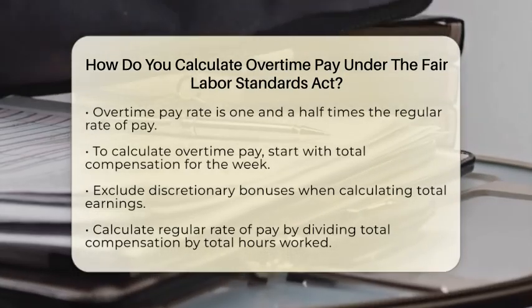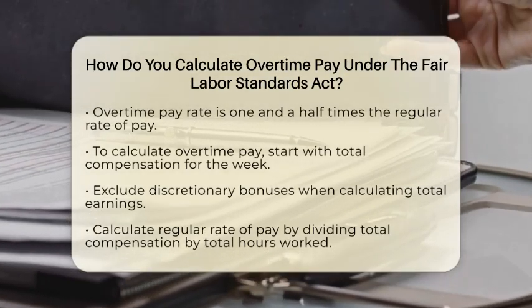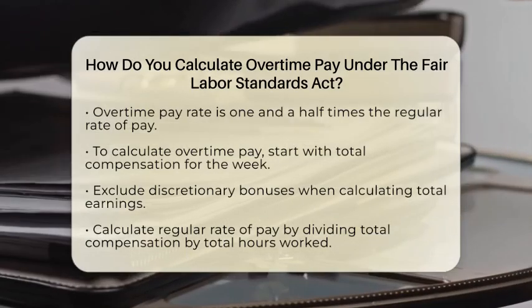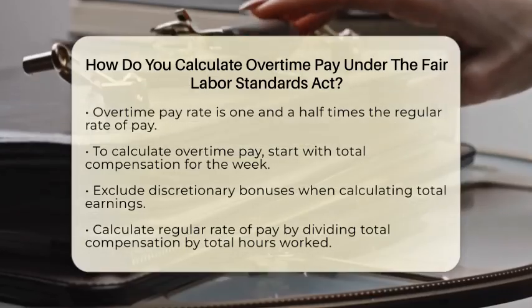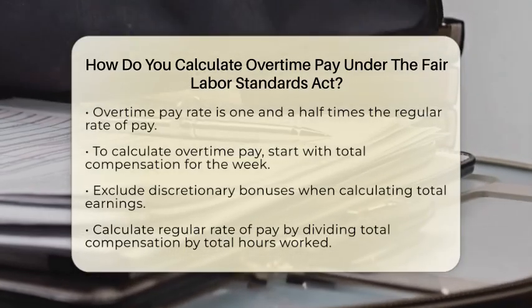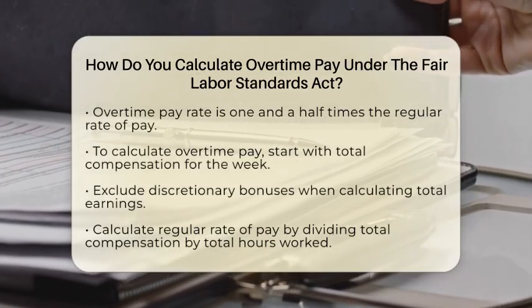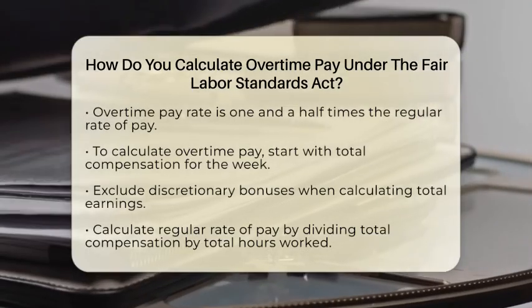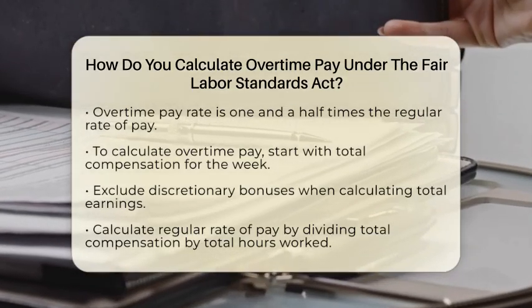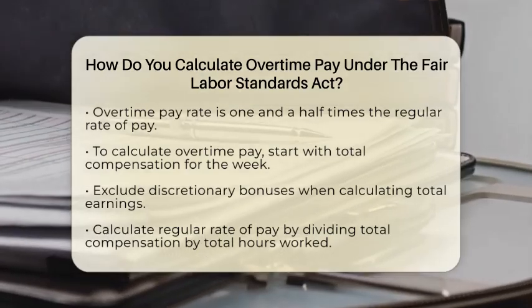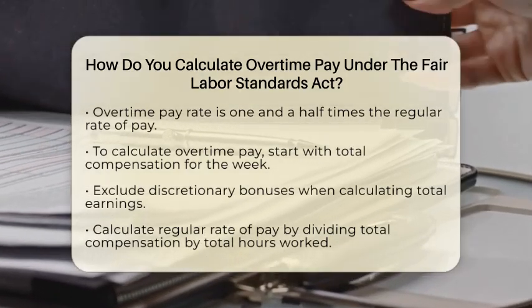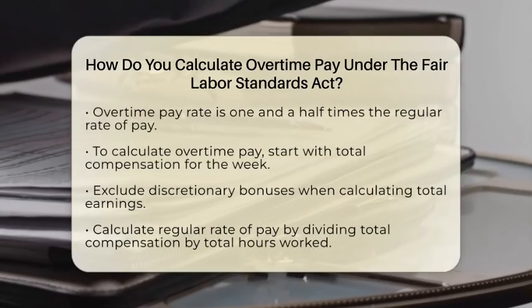Now, let's break down the steps to calculate your overtime pay. Start by determining your total compensation for the week. This means adding up all your earnings, excluding any discretionary bonuses. Next, you will calculate your regular rate of pay by dividing your total compensation by the total hours you worked that week. After that, identify how many hours you worked beyond 40.